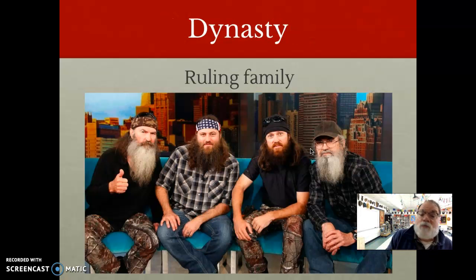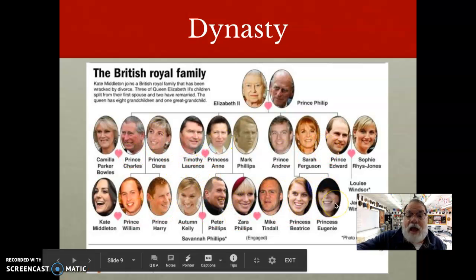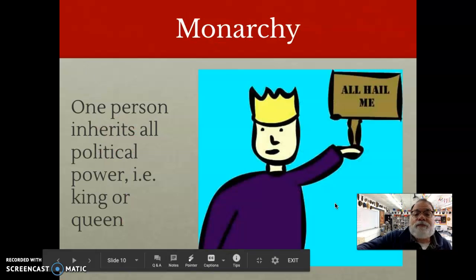Dynasty. A dynasty is a ruling family. This is Duck Dynasty. They are a family. They are successful businessmen. They're a family of rulers, in this case, ruling their business. Here we see another dynasty. This is an official government dynasty. This is the dynasty of the current Queen of England and her husband, and these are their kids and who they married, and then grandkids. And now there are great-grandkids too.